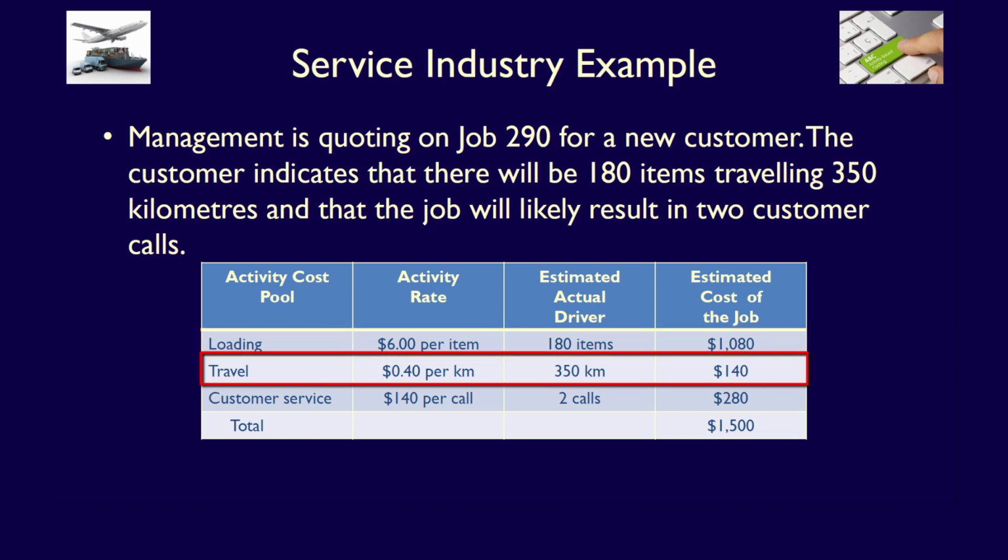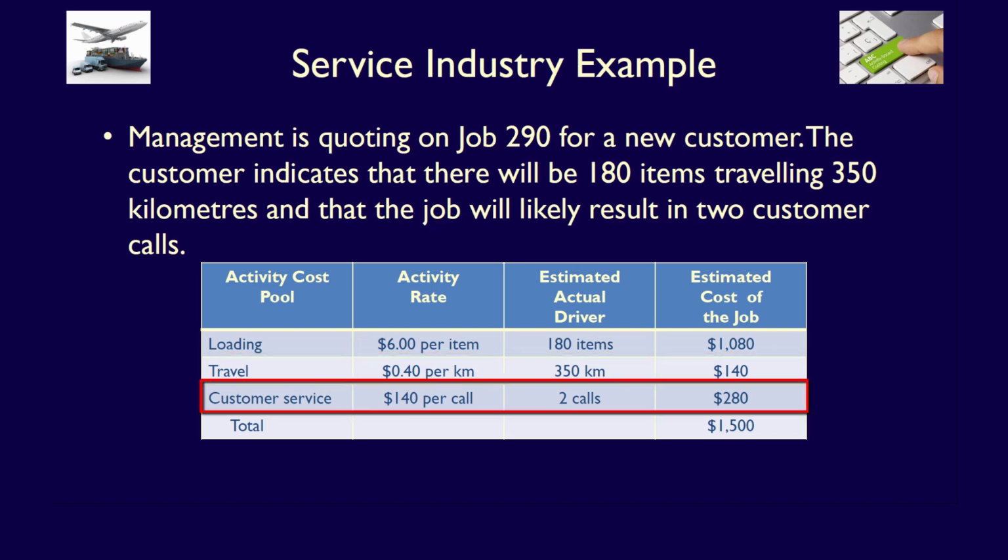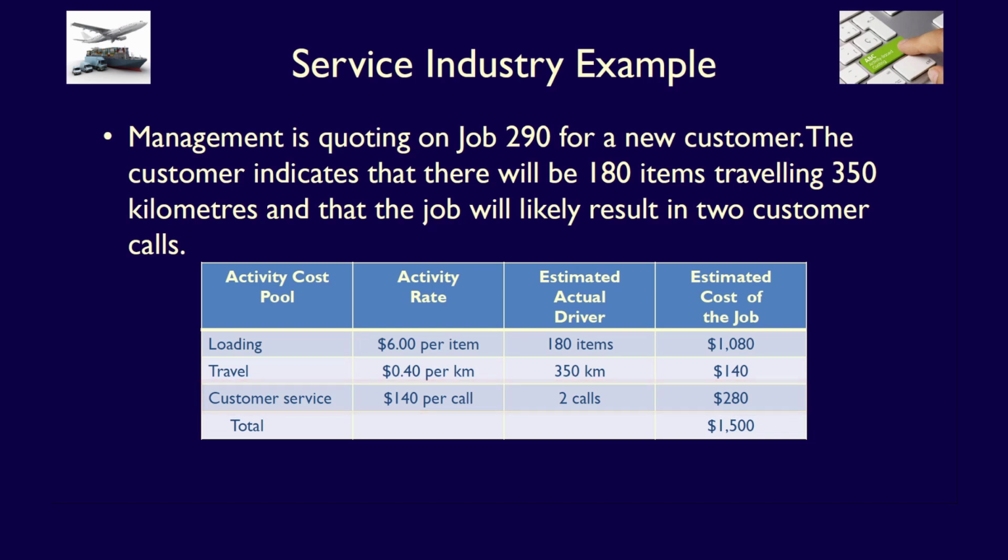40 cents per kilometer multiplied by 350 kilometers is $140. Finally, 2 calls multiplied by $140 per call equals $280. The total estimated cost of job 290 is $1,500, made up of $1,080 plus $140 plus $280. Management can now use this estimated cost to develop a price so that they can quote their customer.